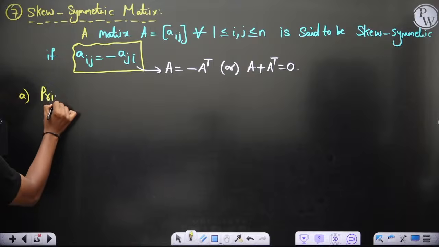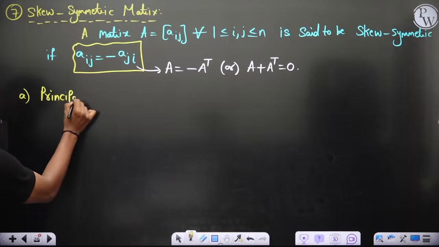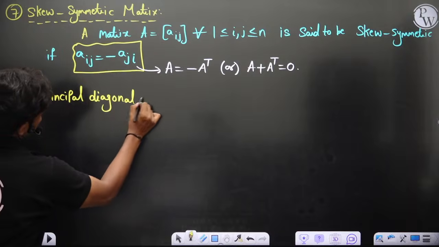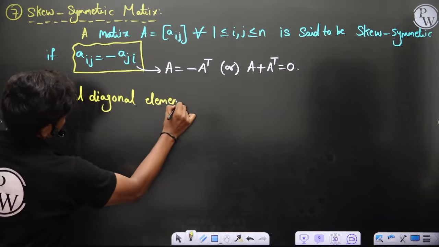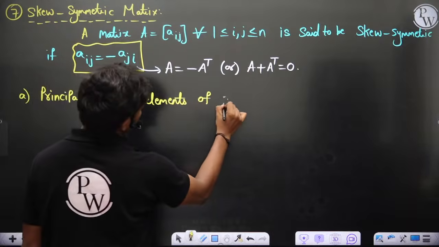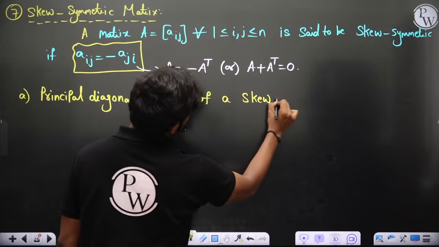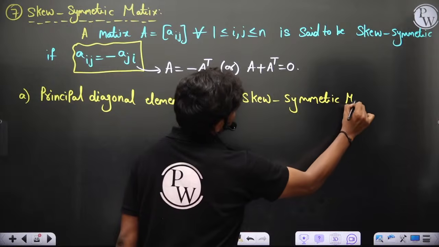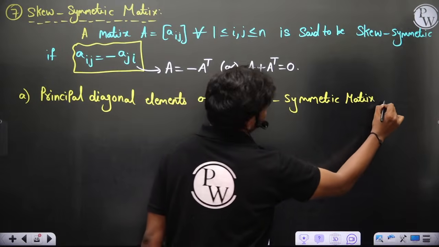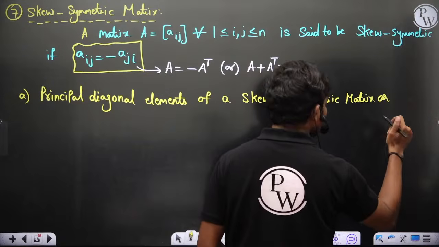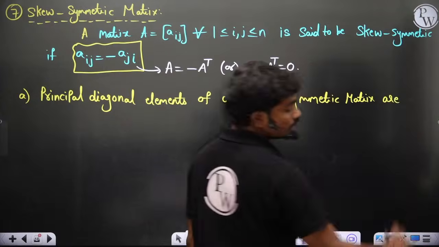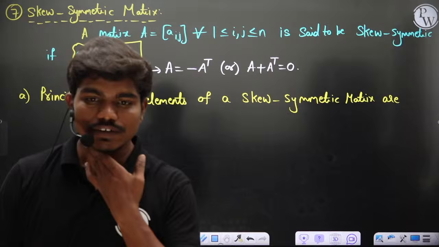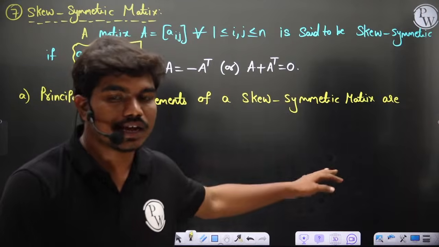Principal diagonal elements of a skew symmetric matrix are, can anyone tell me what would be the value of a principal diagonal element of a skew symmetric matrix? Also aij equal to 0 for i equal to j for skew symmetric. That's what I just want to see.